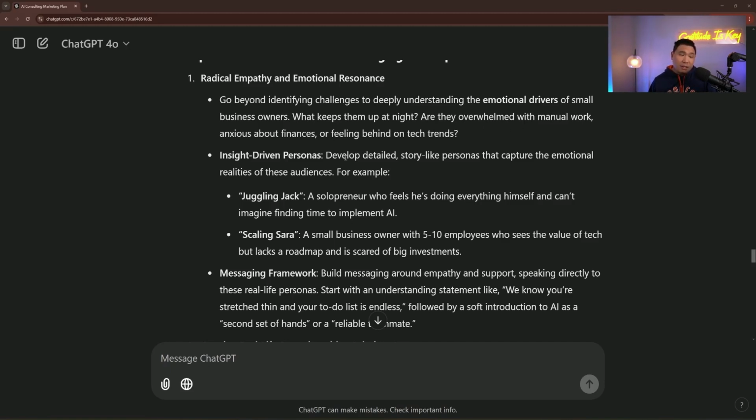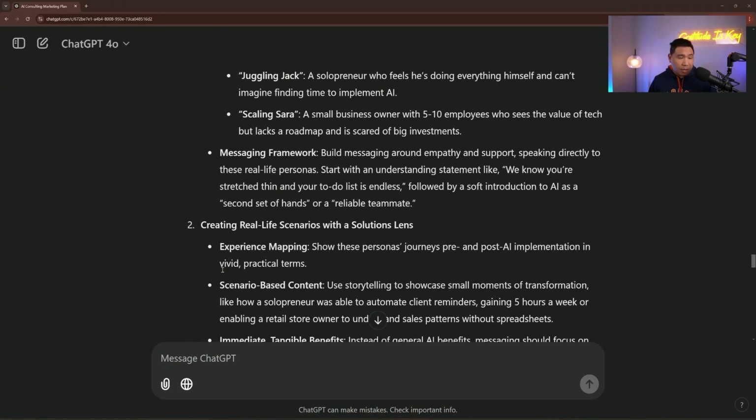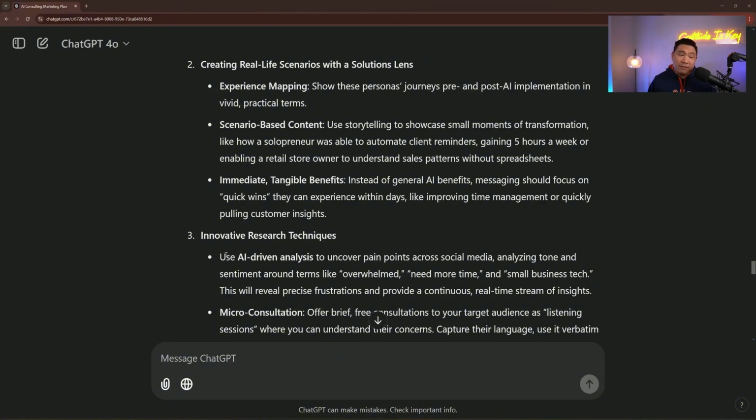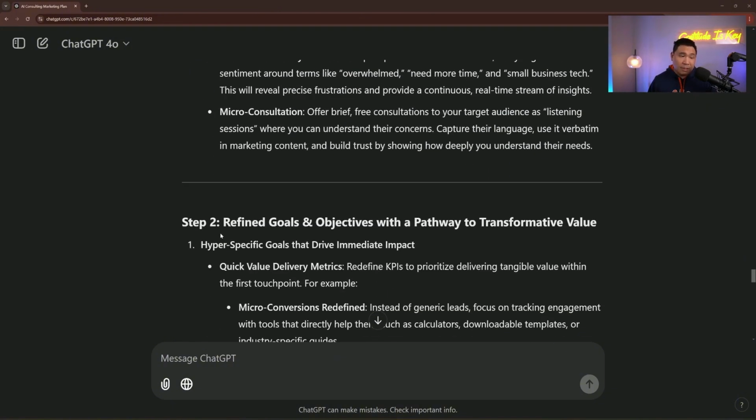Insight-driven personas. Develop detailed story-like personas that capture the emotions and realities of these audiences. For example, Juggling Jack, a solopreneur who feels he's doing everything himself and can't imagine finding the time to implement AI. Messaging framework, create real-life scenarios with a solution lens. Innovative research techniques. Step 2, refine goals and objectives with a pathway to transformative value.